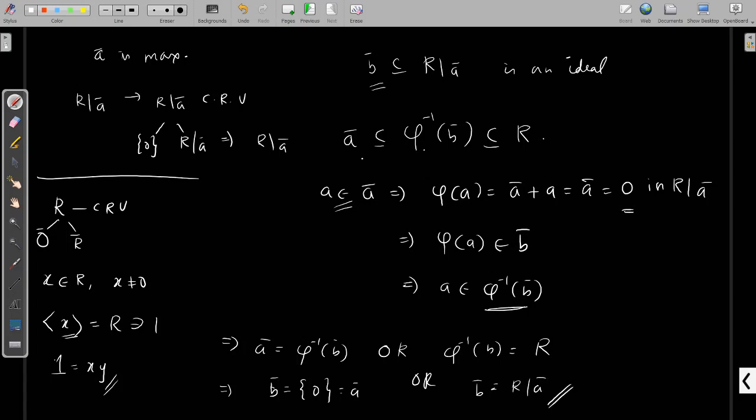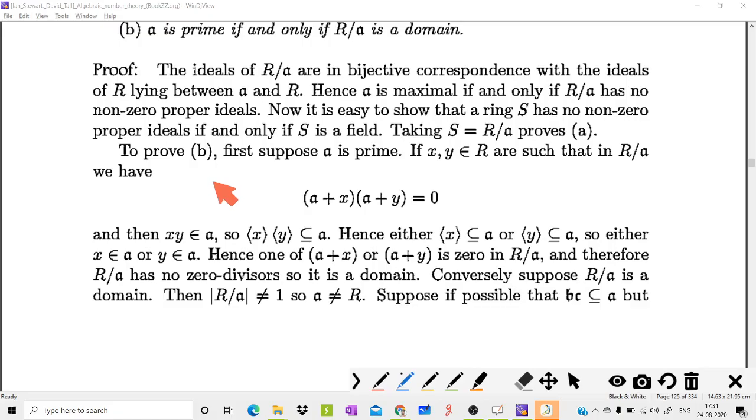This shows that when we choose an ideal from R by A, it has only two possibilities: B equal to A, meaning the 0 element, or B equal to R by A. This shows that R by A contains only two ideals, and it is a commutative ring with unity, hence it is a field. So this proves the first statement of Lemma 5.1.